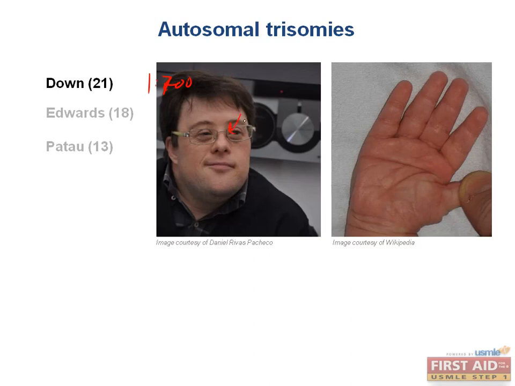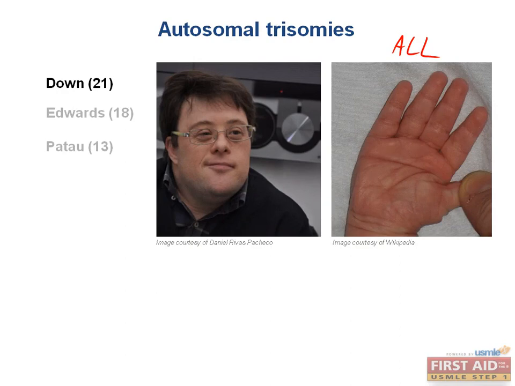skin on the medial aspects of the eyes, and a single palmar crease, which means there's only one fold of skin across the palm. They can also have a gap between the first 2 toes, duodenal atresia, and congenital heart disease. And they have an increased risk of acute lymphoblastic leukemia. Lastly, these patients have an increased risk of Alzheimer's disease, which they can get at younger ages.